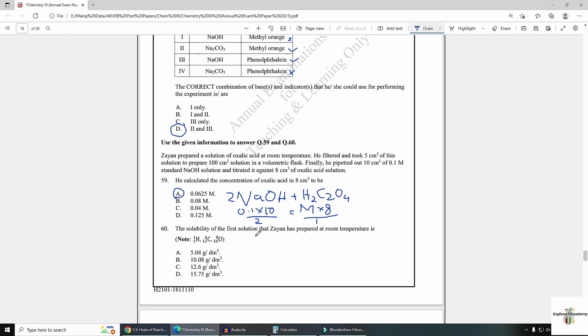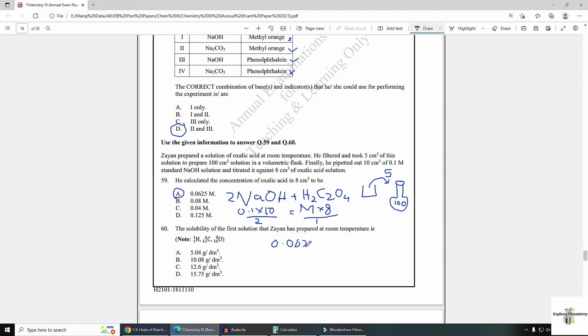The solubility of the first solution that Zayan prepared at room temperature is, now see, first he prepared a solution at room temperature. From this solution he took 5 cm³ in another volumetric flask with 100 ml volume. So we have calculated the molarity of this solution, because this solution was used in titration. So molarity of this solution is 0.0625.